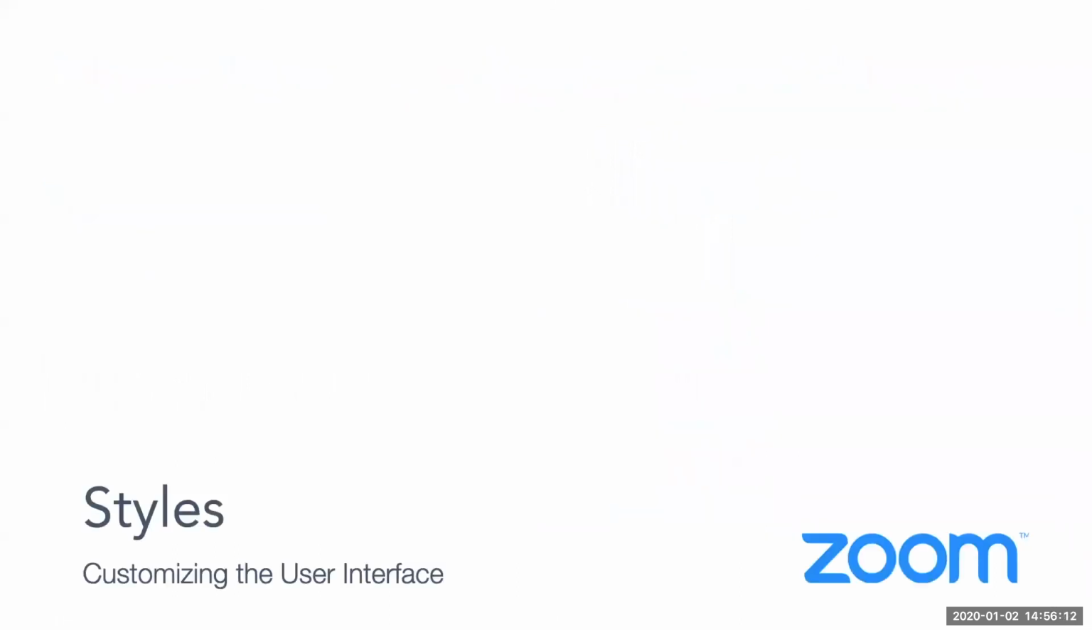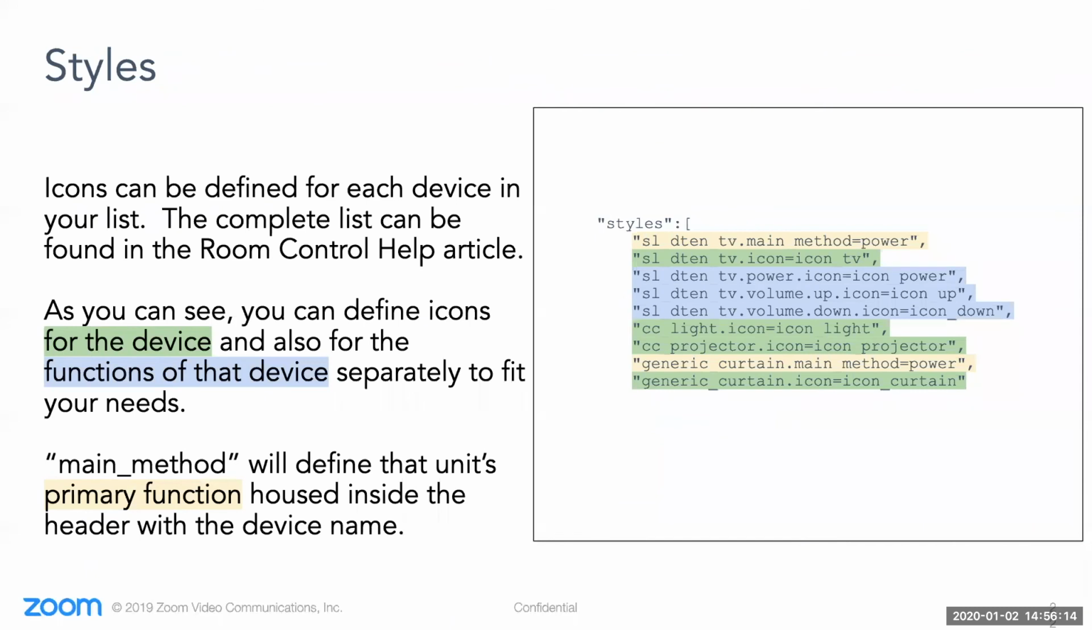Moving on to styles. Styles define how things look. These can define icons for device areas, shown here in green, functions of the devices showing their own icons as well, shown in blue, which in this example would do up and down arrows rather than the words up and down for the volume functions. We can also define the main method if applicable. In the case of a light, that may be power, so it's simply a single area with a power button.